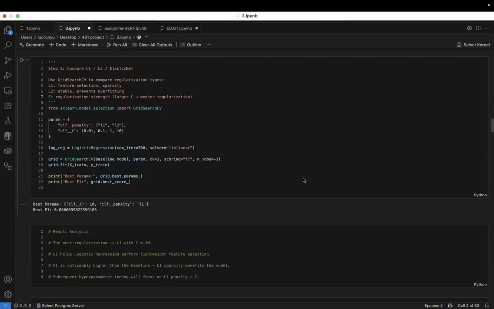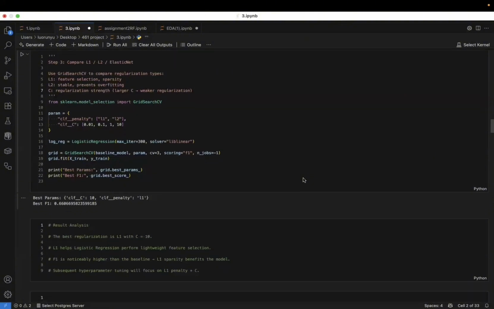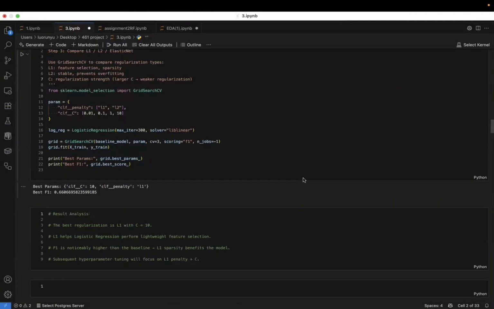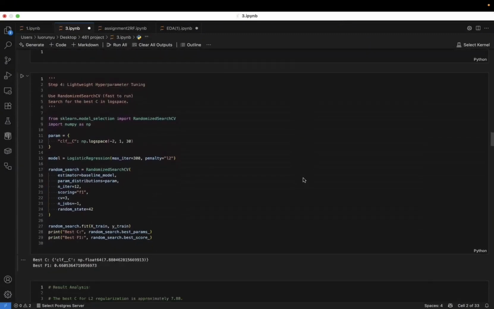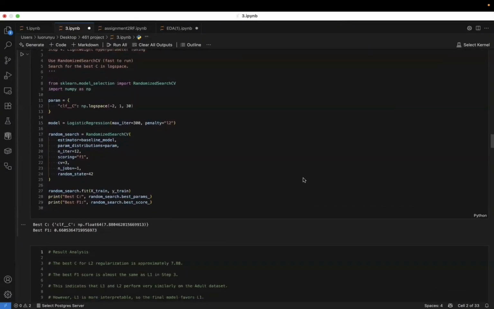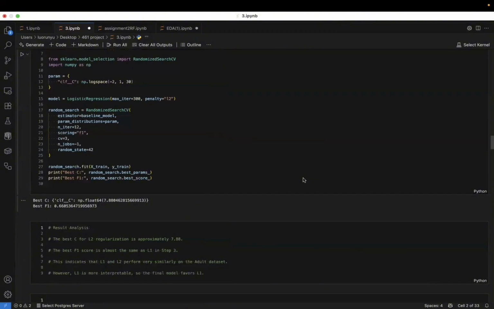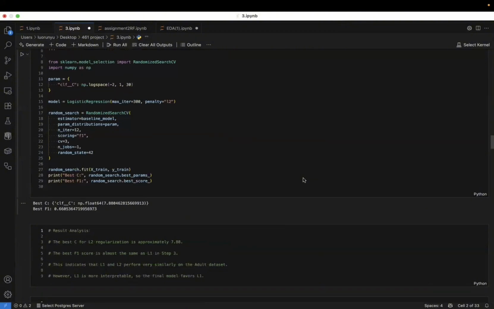L1 is particularly useful here because it induces sparsity, effectively performing feature selection by driving coefficients of irrelevant features to zero. However, as seen in step 4, the performance difference between L1 and L2 was marginal. We proceeded with the tuned parameters, but regularization alone wouldn't solve the recall issue.